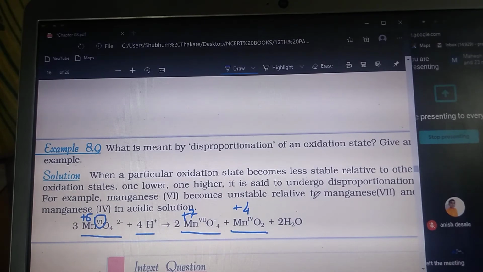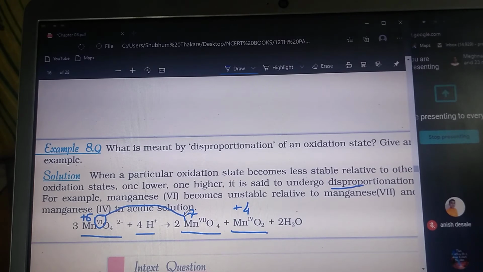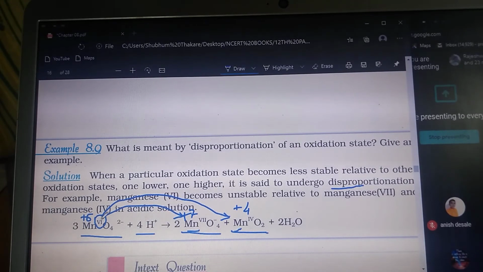Now as you know, what does a disproportionation reaction mean? Whenever there is a disproportionation reaction, the reactant's oxidation state is both increased as well as decreased in the product formation. So the plus 6 oxidation state is increased to plus 7, and the plus 6 oxidation state is decreased to plus 4. Both the decrease and the increase of oxidation state occur from that of the reactant, and because of this we can say that this undergoes a disproportionation reaction. So understood? What is a disproportionation reaction?